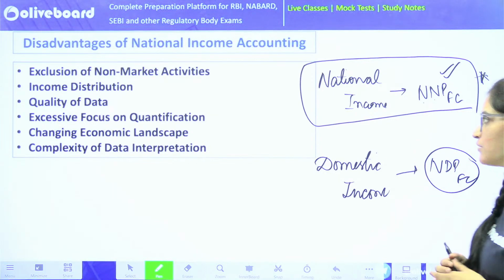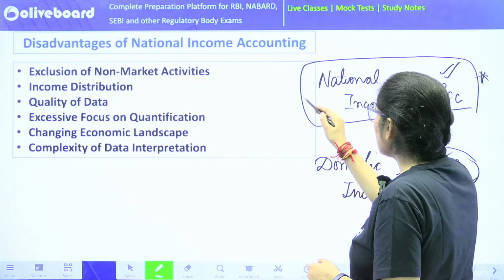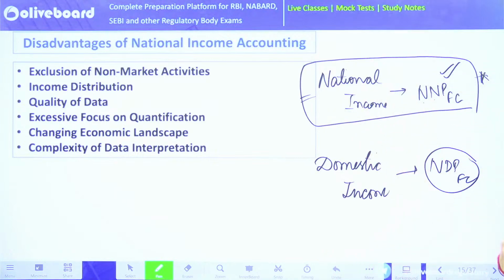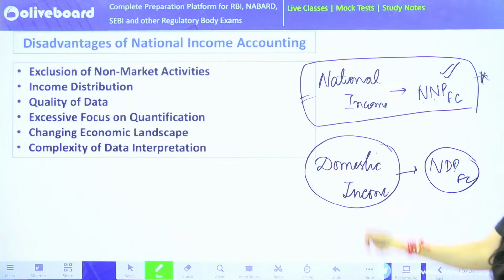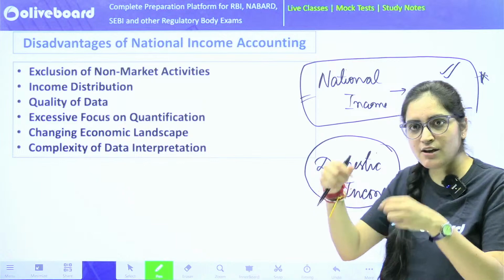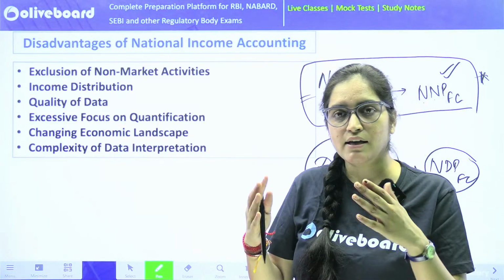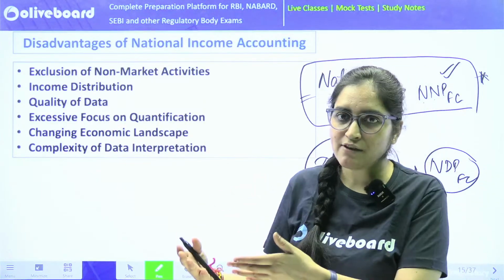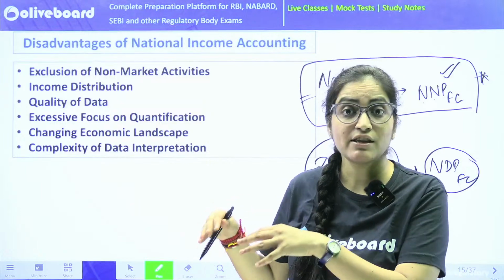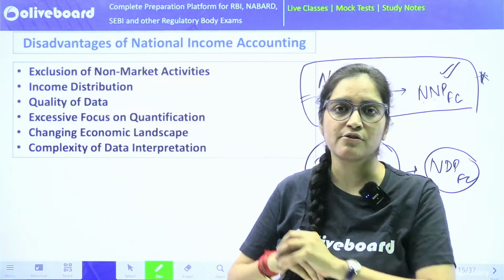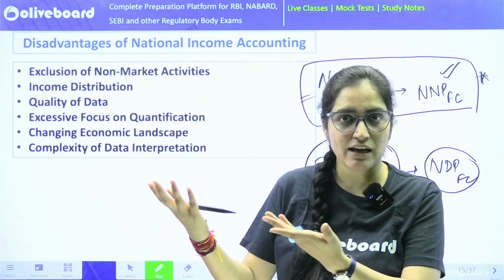Now just one thing I want to ask. We know national income, what Indians are earning either in India or abroad. We know what Indians are doing, how Indians are doing. Then why are we calculating domestic income? Because anyways, whatever is produced domestically will be produced either by Indians or by foreigners, and whatever foreigners are producing, they are going to take it away from our country to their homeland. They'll be taking it back anyways, right?